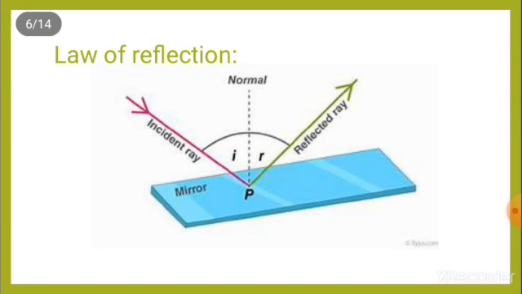Law of reflection. The angle at which the incoming or incident light ray strikes the mirror is the same as the angle of the reflected light ray. The angle of incidence is equal to the angle of reflection.